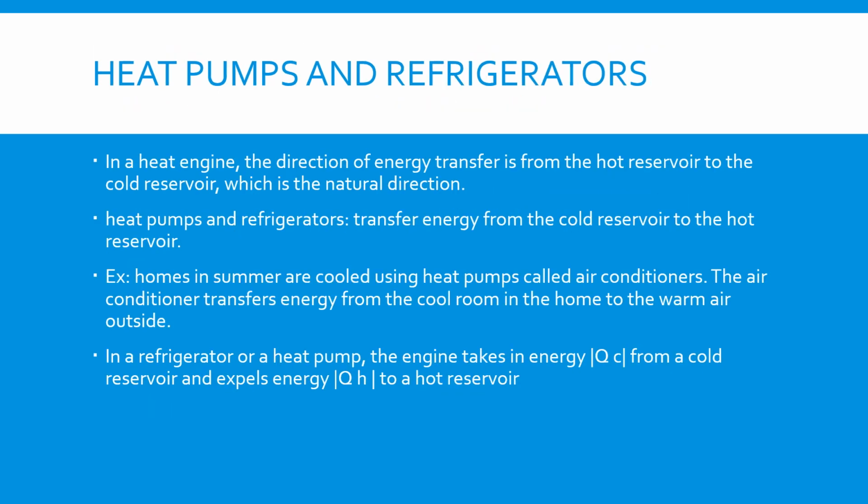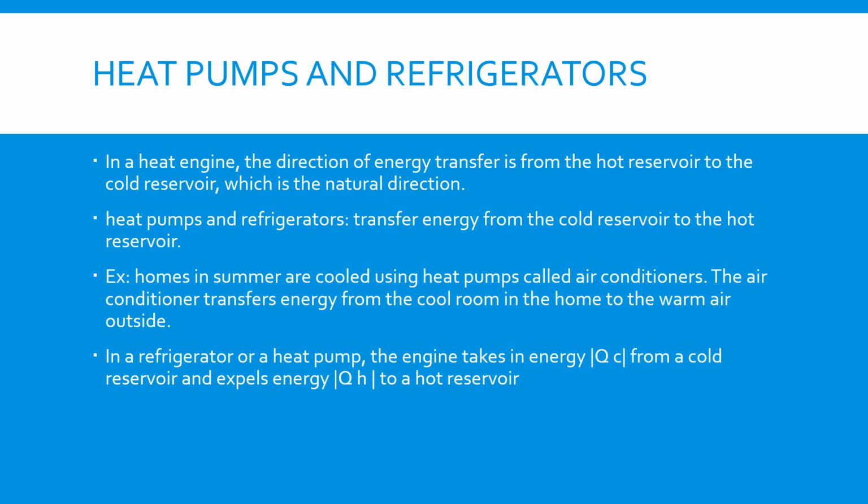We're going to explain heat pumps and refrigerators, which are devices that reverse the natural direction of heat and energy transfer. In a heat engine, the direction of energy transfer is from the hot reservoir to the cold reservoir, which is the natural direction.